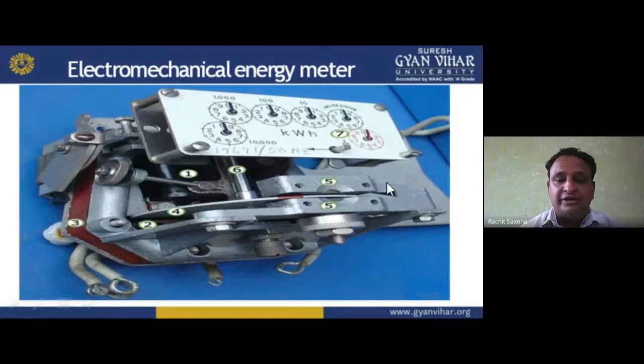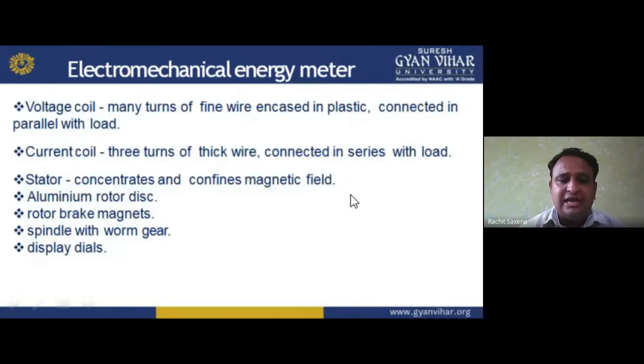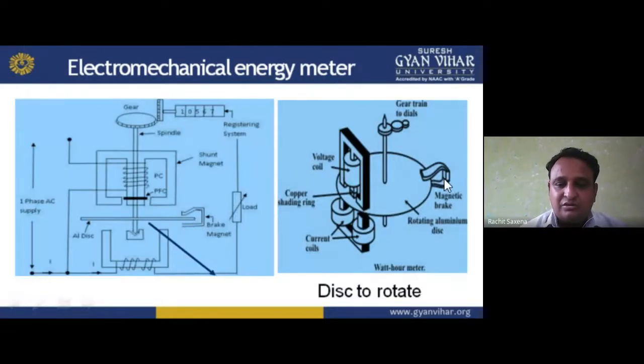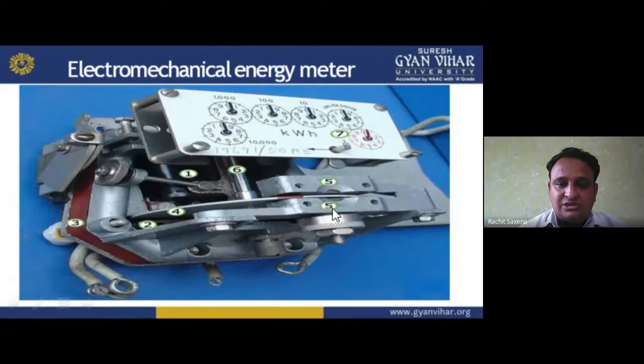aluminum rotor disc. This is shown here. Aluminum rotor disc. Then we have the rotor brake magnets. These are the brake magnets, similar to that one. This is the rotor magnets we have. Sixth, we have the spindle with worm gear, and seventh is your display.